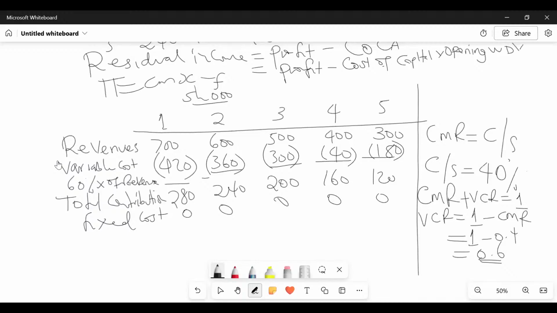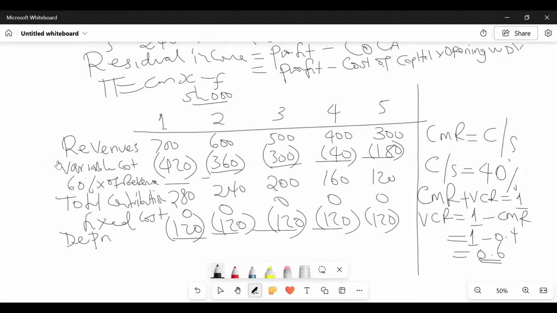This is the only question I have seen like that, or maybe I am the one not seeing it. They did not give us fixed cost. However, then very fast, I will be able to come and subtract what here? Depreciation as well. We must take away depreciation. And depreciation, you guys were able to get because it is straight line basis. So we are getting 120 throughout. So then we are able to get what we call profit. Just call it profit, the normal profit. Thank you very much. Very nice charts here.